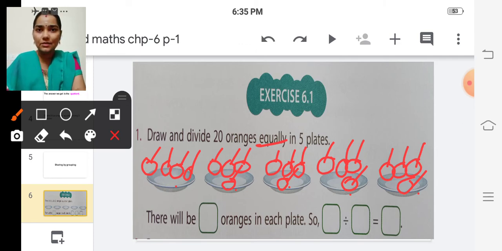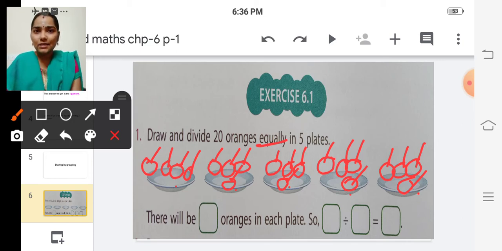So we have divided 20 oranges equally in 5 plates. Okay, how to divide? Just put one orange in each plate. And after finishing 5 plates, then start from the first plate. You have to put one quantity in one plate and another one in another plate. After finishing the 5 plates, then start from first plate. Like that you have to divide the oranges. Okay children, so now we have divided these 20 oranges equally in 5 plates.